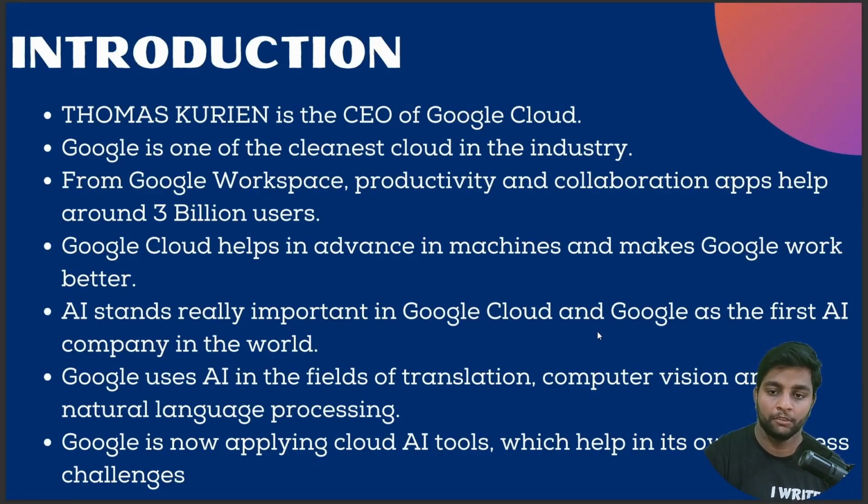So introduction, Thomas Kurian is the CEO of Google Cloud. Google is one of the cleanest clouds in the industry. Google Workspace, productivity and collaboration apps, helps around 3 billion users now. AI stands really important for Google Cloud, and Google is the first AI company in the world. Google uses AI in the fields of translation, computer vision and also NLP, that is natural language processing. Google is now applying cloud AI tools which help with business challenges also.